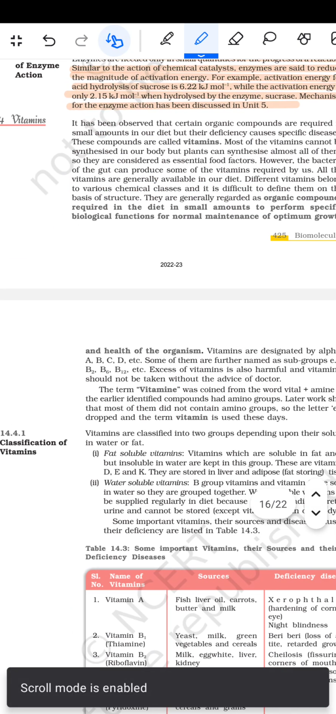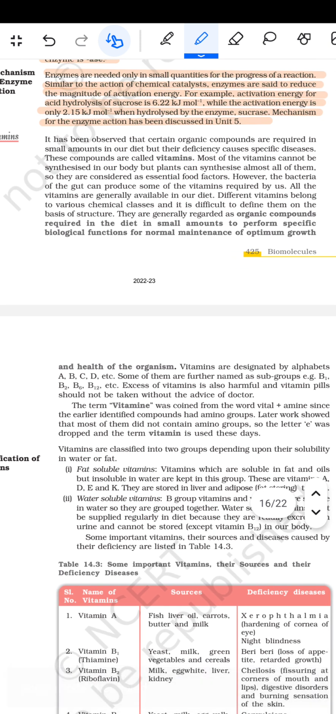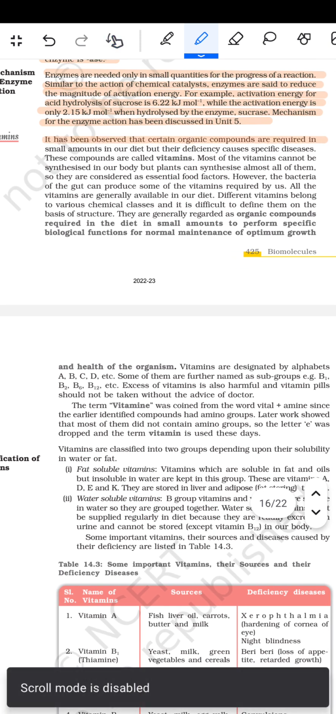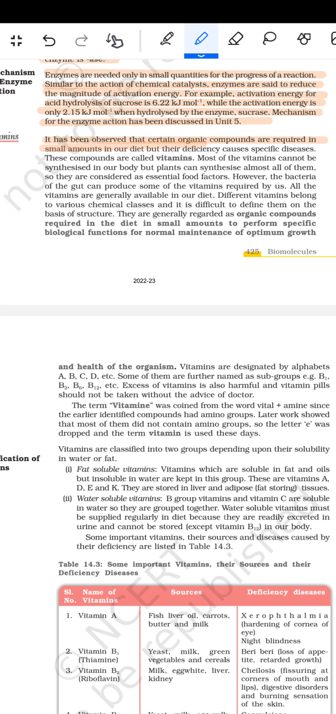इसके बाद फिर आता है vitamins. तो it has been observed that certain organic compounds are required in small amounts in our diet, but their deficiency causes specific diseases. These compounds are called vitamins. Most of the vitamins cannot be synthesized in our body, but plants can synthesize almost all of them, so they are considered as essential food factors. However, the bacteria of the gut can produce some of the vitamins required by us. All the vitamins are generally available in our diet.